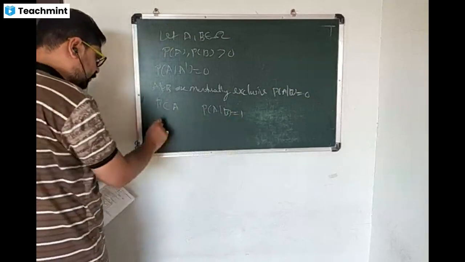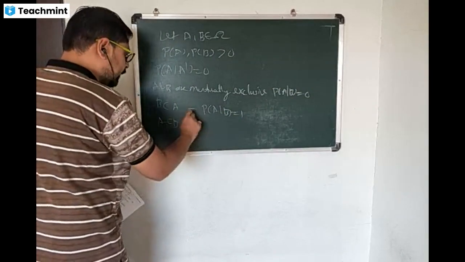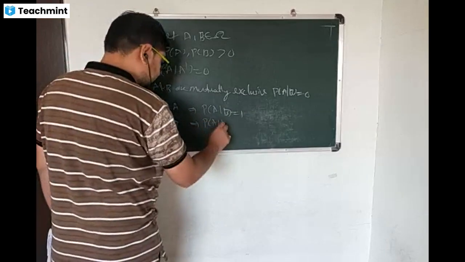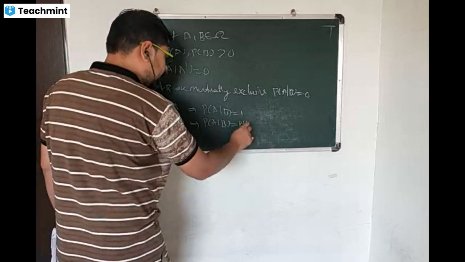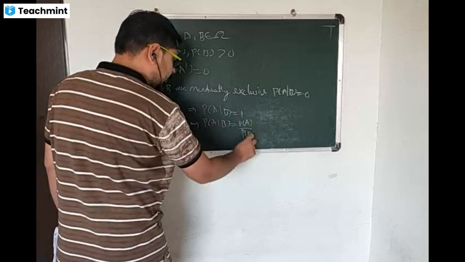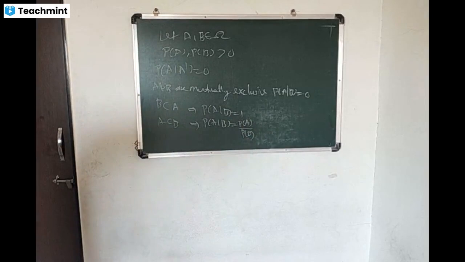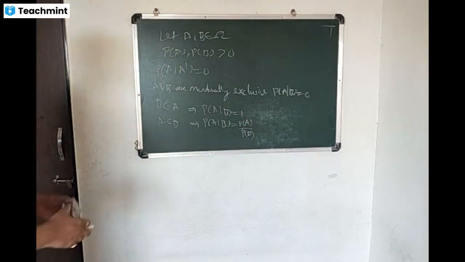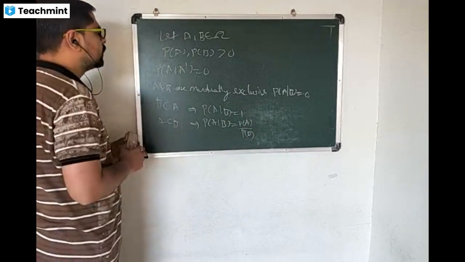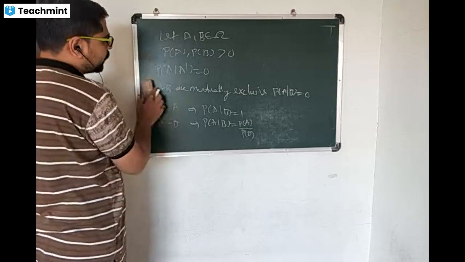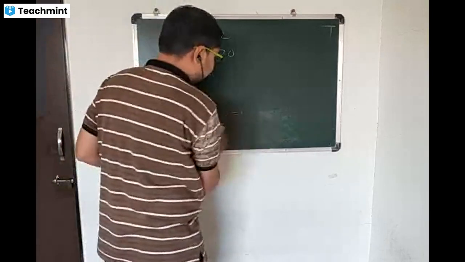And if A is a subset of B, then probability of A given B is equal to probability of A divided by probability of B. That we have to prove. So we have to prove these 4 theorems or 4 problems. So let us start with probability of A given A complement.